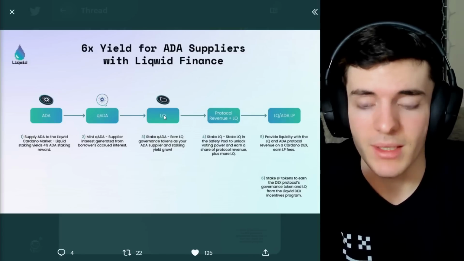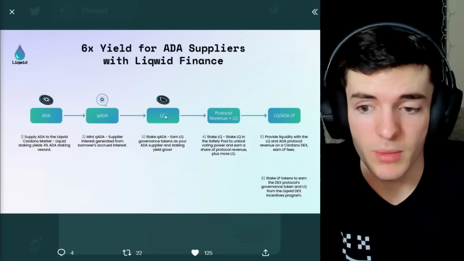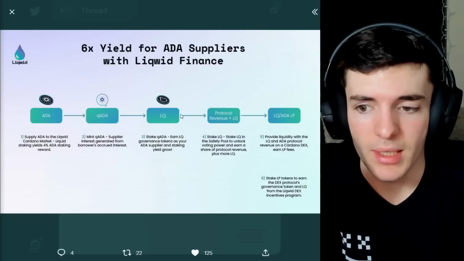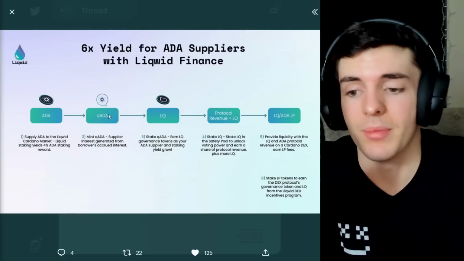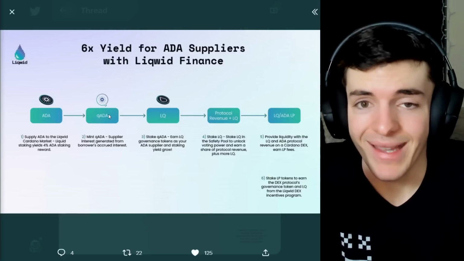But nonetheless, it is an extra yield stream. Is it an infinite money machine or is it an infinite liquidity machine? No, but it is something that is added on top and just nice to have on top of the already nice yields you get from just supplying ADA to Liquid Finance.